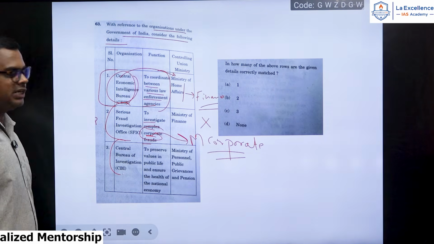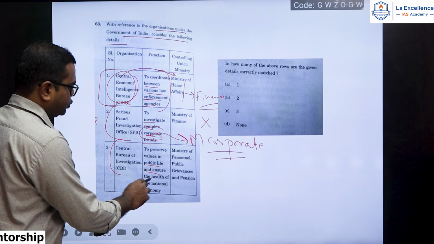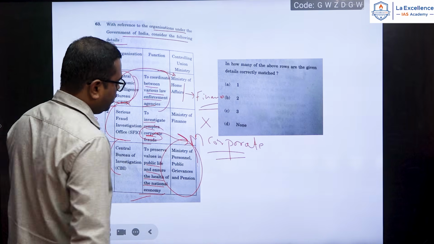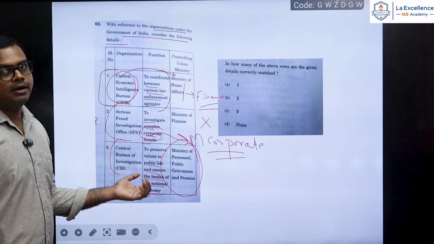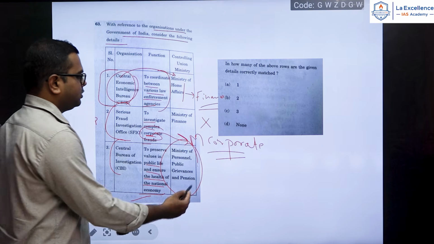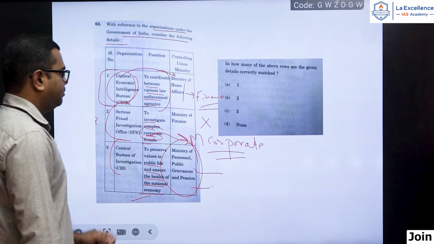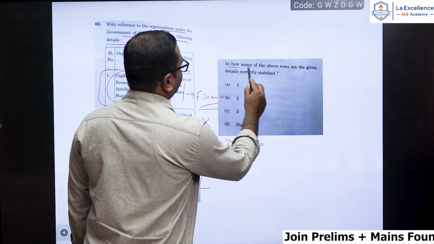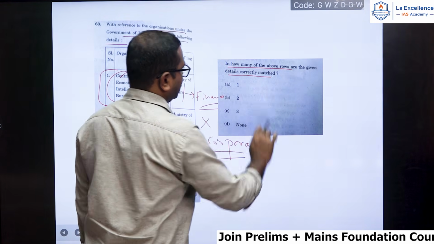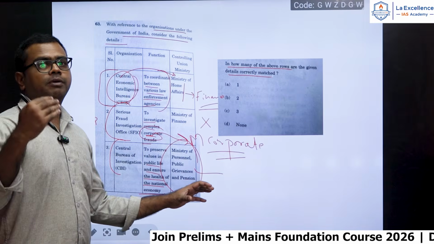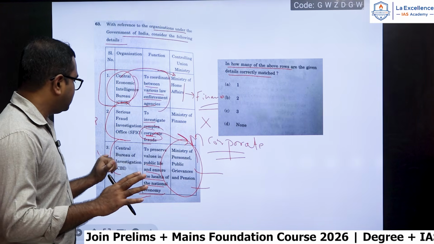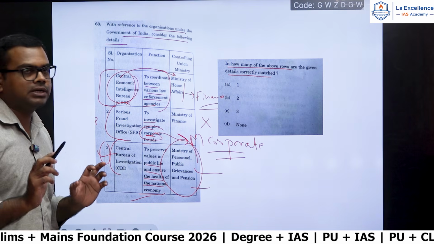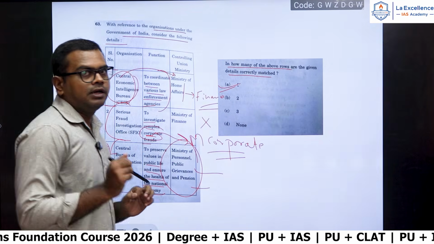CBI, Central Bureau of Investigation, to preserve values in public life and ensure the health of the national economy. Yes, it is Ministry of Personnel, Public Grievances and Pensions. Many of you will be confused here. CBI may come under Ministry of Home, but it is coming under Ministry of Personnel and Public Grievances and Pensions. This is the right one. Again, see, you should not be in a hurry. Read carefully. In how many of the above rows are given details correctly matched? They are not asking you which of the above is correct. Okay, then it would have been the statement 3. They are asking in how many. Okay, how many means only one, that is third one is correct. Only one, that is A, will be the correct option here.